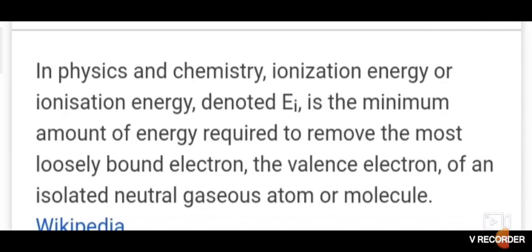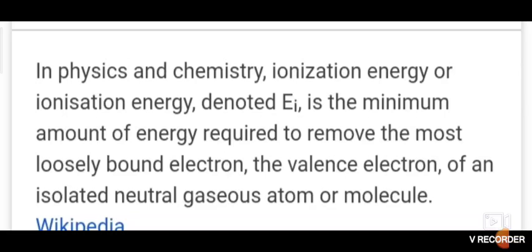If you take the example of magnesium, the first removal of 1 electron is 737 kilojoule per mole, and the second removal, the second ionization enthalpy, is 1450 kilojoule per mole. So that is the difference between first and second ionization enthalpy.